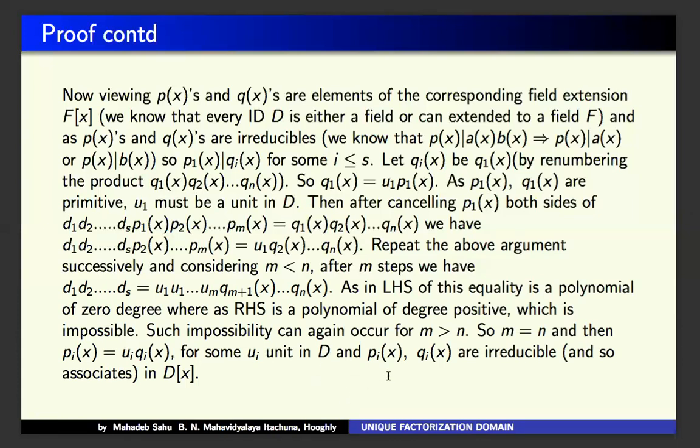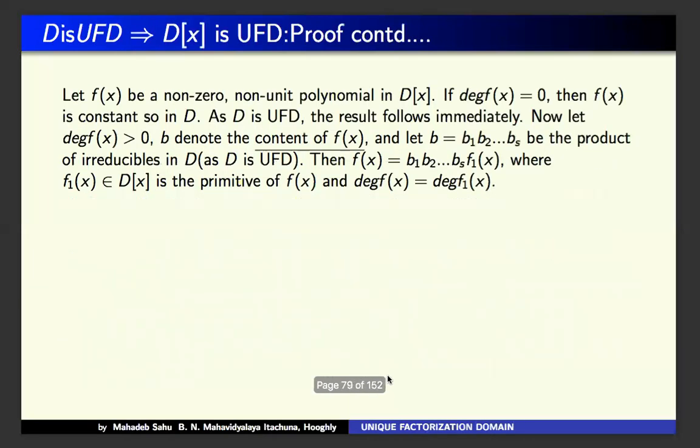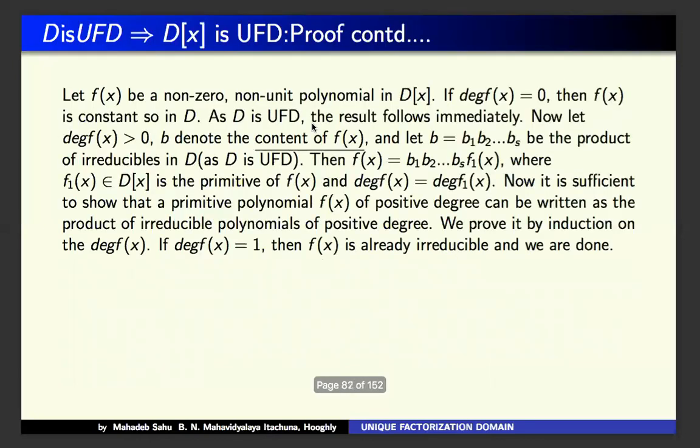So therefore, we see all the conditions of a UFD are satisfied here, and so we can say that if D is a UFD, then D[x] is a UFD.